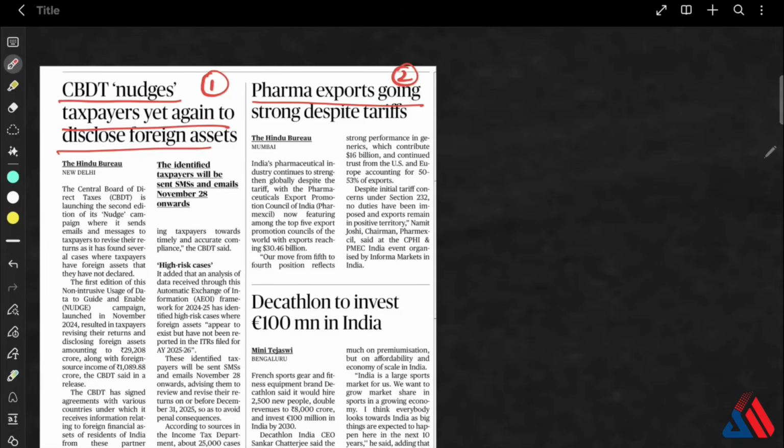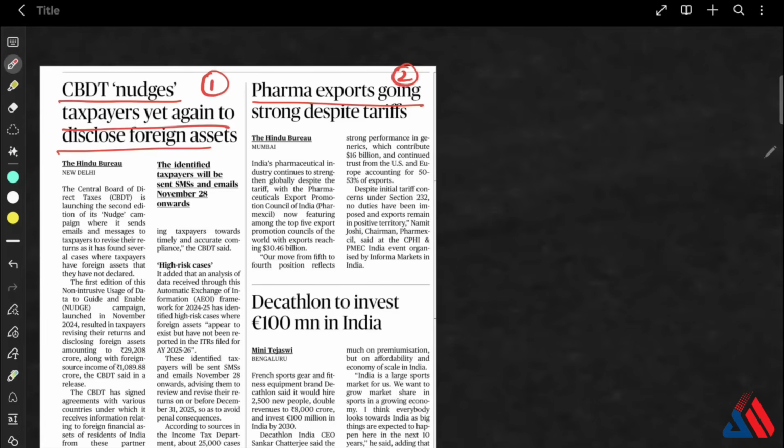And the next article for the day is CBDT nudges taxpayers. Here, this is a Central Board of Direct Taxes nudge campaign, which is the second edition. Now, what is this nudge campaign? It is non-intrusive usage of data to guide and enable taxpayers. In this initiative, CBDT sends SMS or email alerts to taxpayers to correct or revise their ITRs.